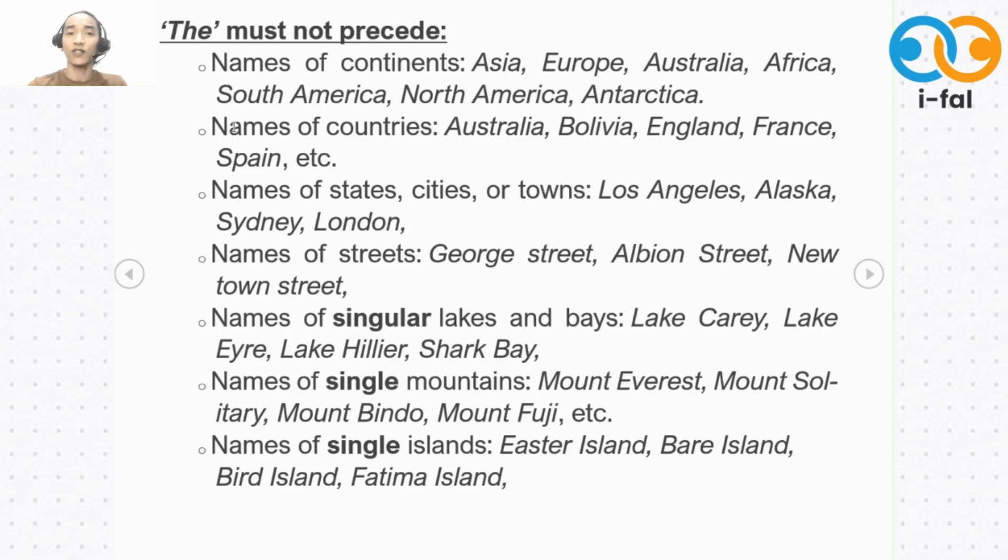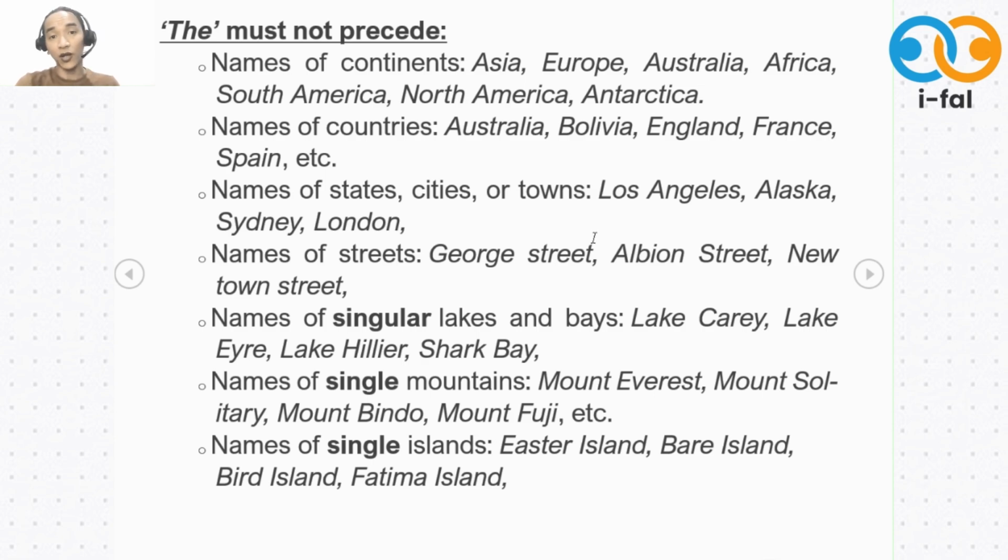So we also don't use the for some countries, okay, like Australia, Bolivia, England, and so on. We also don't use the if we're talking about names of states, cities, or towns. Okay? We also don't use or put the before names of streets like George Street, Albion Street, etc.